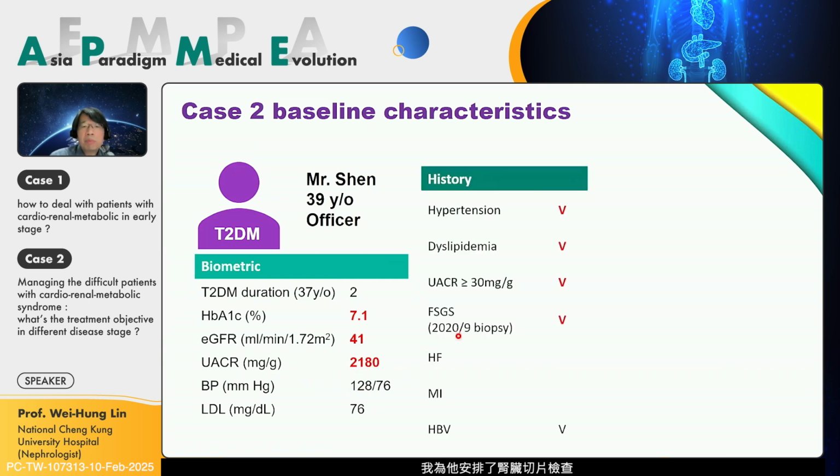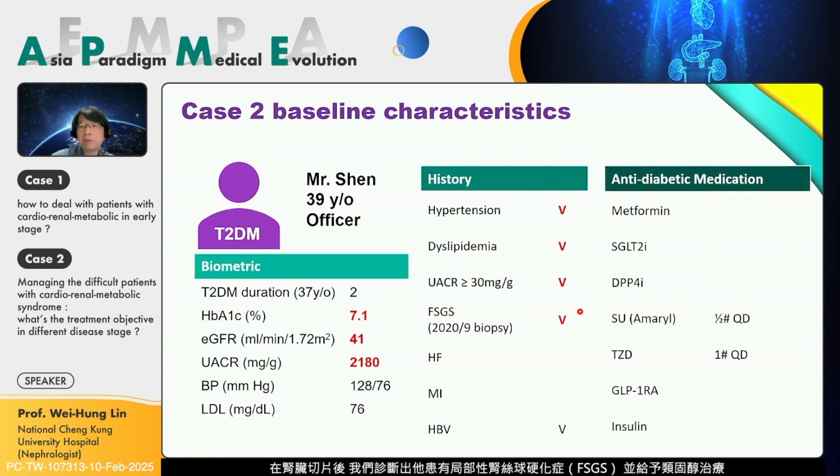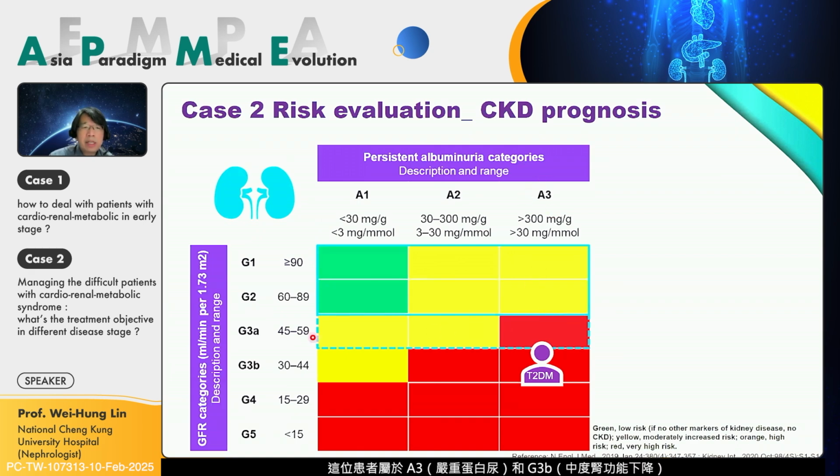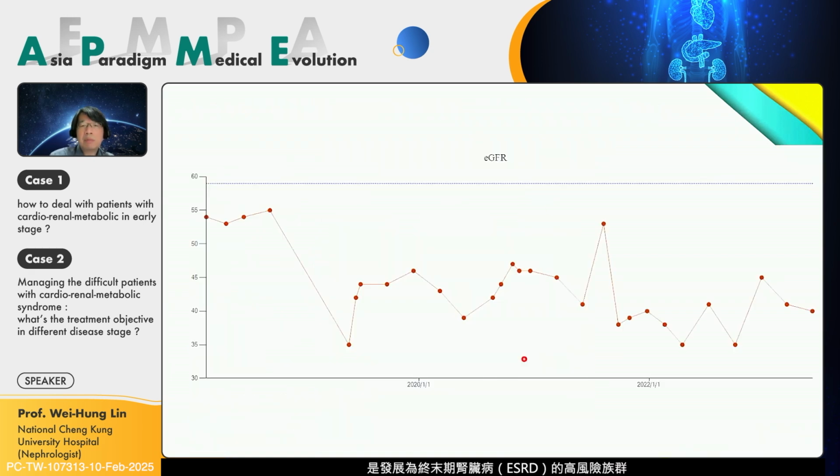So I arranged a renal biopsy for this patient, because typically diabetic nephropathy has proteinuria for maybe 3 to 5 or even 10 years, and usually the patient will have retinopathy and some evidence of diabetic nephropathy or nephrotic syndrome. Because the patient had only 2 years of diabetes and didn't have any retinopathy or neuropathy, we suspected his proteinuria was due to another problem. After the renal biopsy, we diagnosed FSGS and gave steroids to treat. This patient is at A3 and G3B, very high risk of developing ESRD.